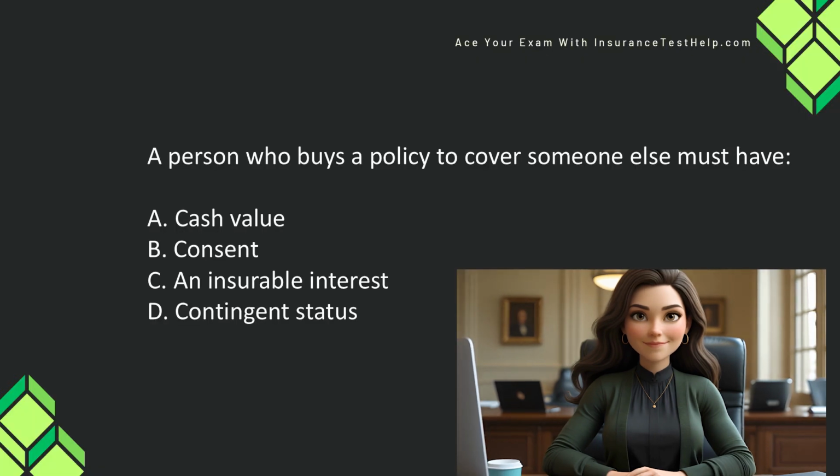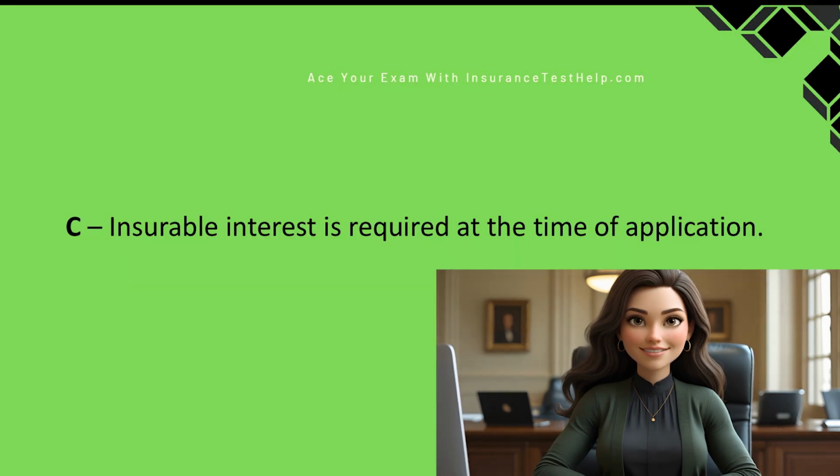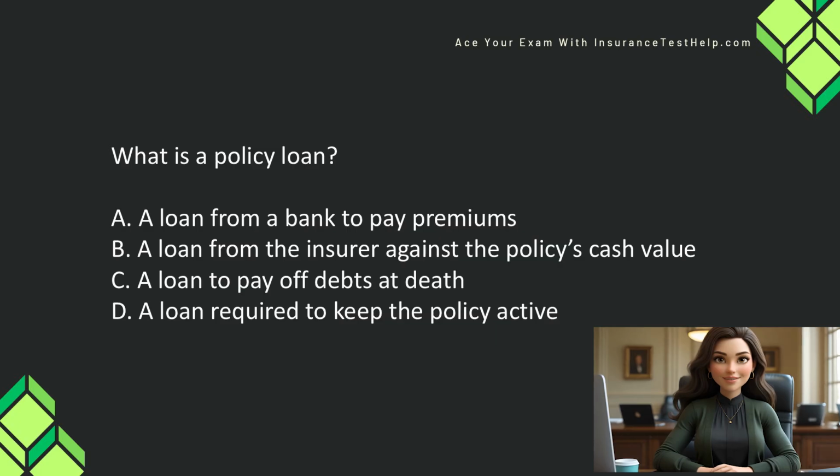A person who buys a policy to cover someone else must have A. Cash value, B. Consent, C. An insurable interest, D. Contingent status. The correct answer is C. Insurable interest. You cannot insure someone else without insurable interest. That you would suffer a loss, financial or emotional, if the person were to die.